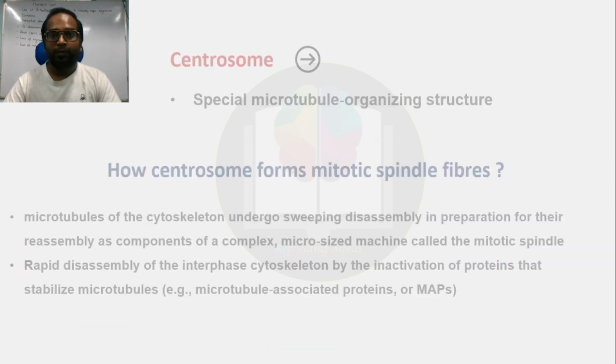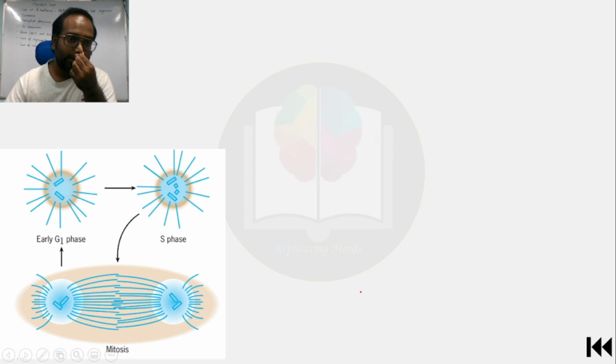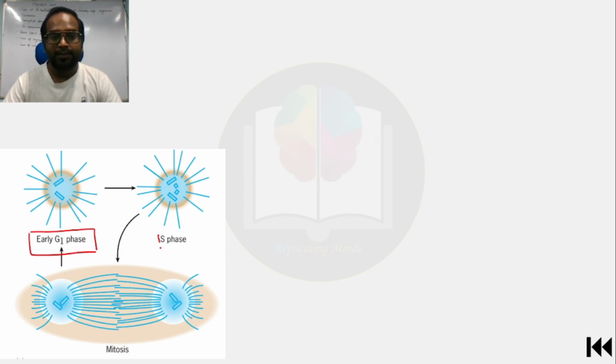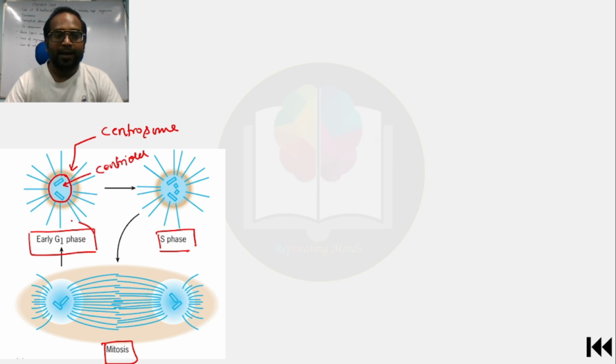Okay, so before moving forward, there are some other important points about the centrosomes. Now here we will learn about the division of the centrosome. You can see here that this is early G1 phase, this is S phase, and this is mitosis phase. Okay, so now you know that when the cell is in early G1 phase, this is the centrosome, and there are two centrioles present in the centrosome. These are centrioles. Okay, in early G1 phase, you can see here that in one centrosome there are two centrioles.